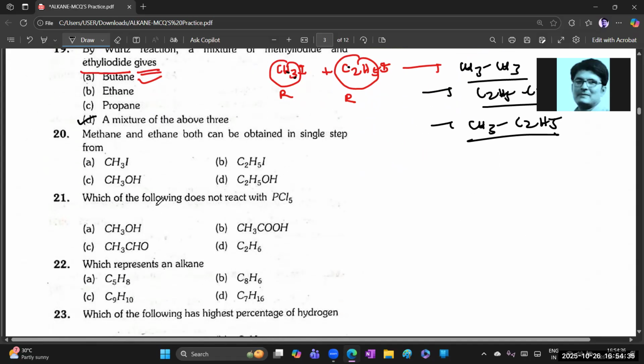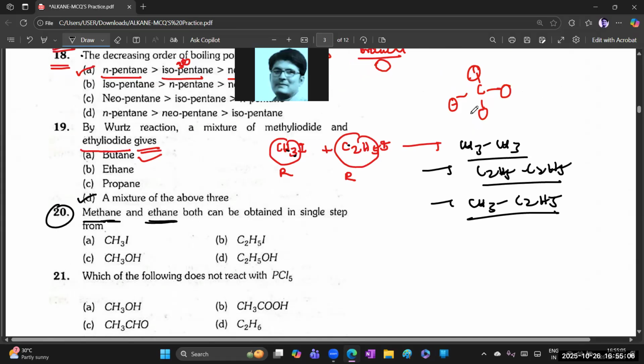Chalo, next, question number 20. Methane and ethane both can be obtained in a single step. Good question. We need to form methane as well as ethane, in a single step, not several steps. This is a very important PYQ question; the previous year they already asked it, in NEET, not sure about JEE Mains, but in the PYQ it is there: methane and ethane both can be obtained in a single step.